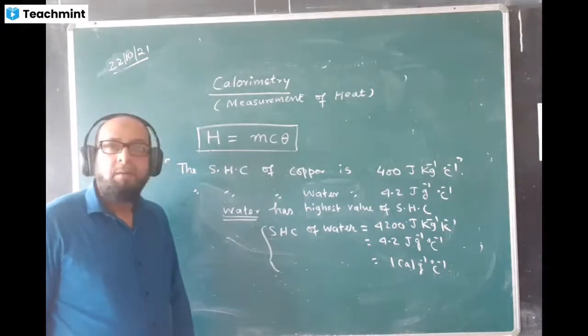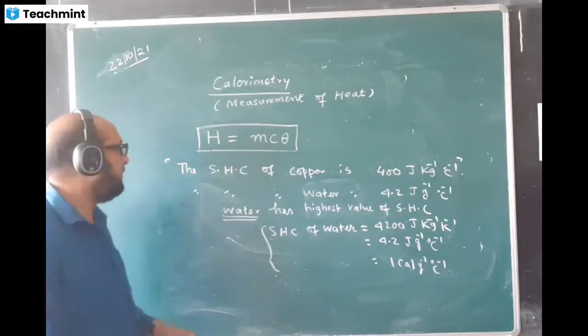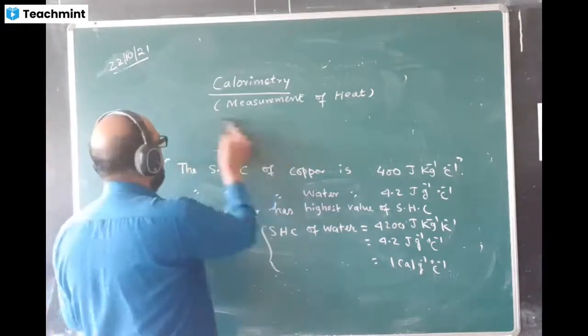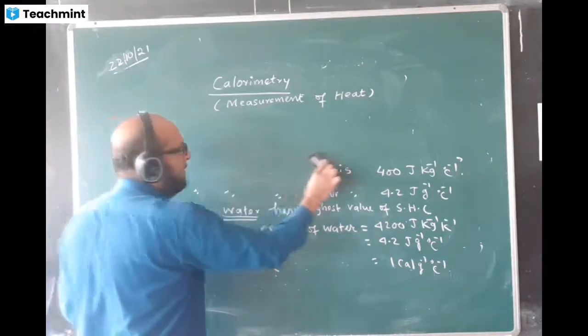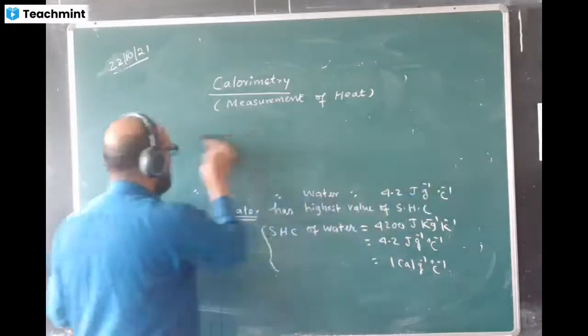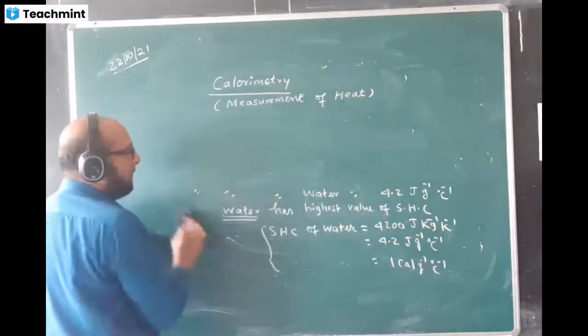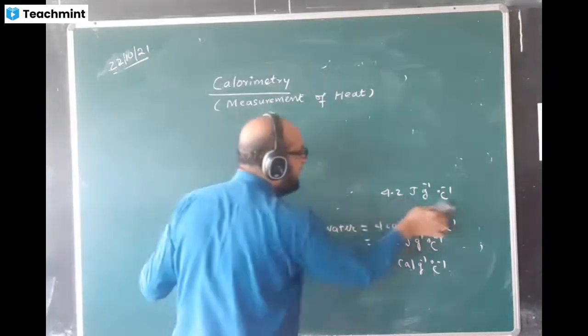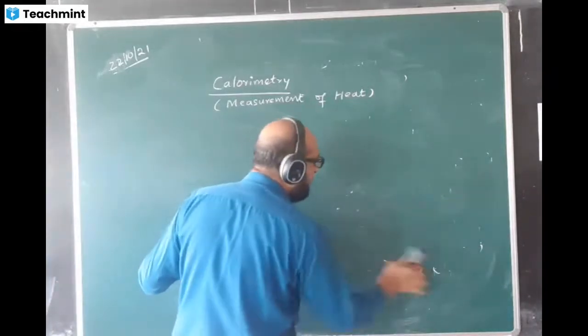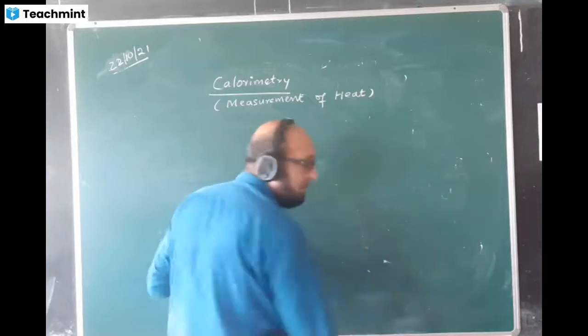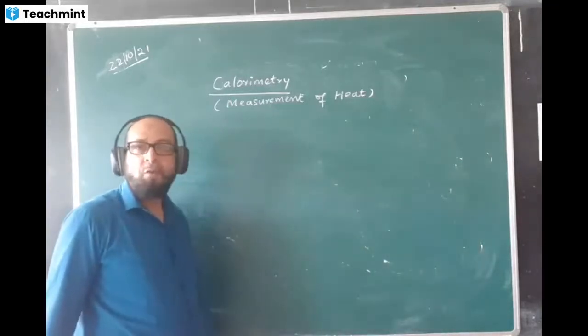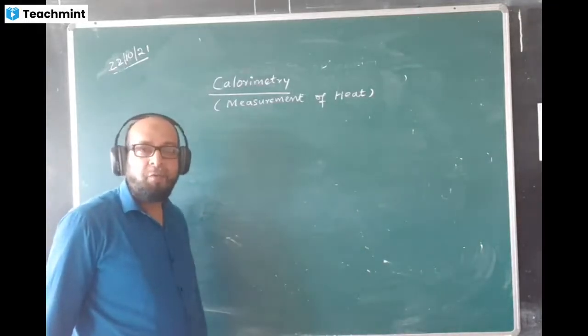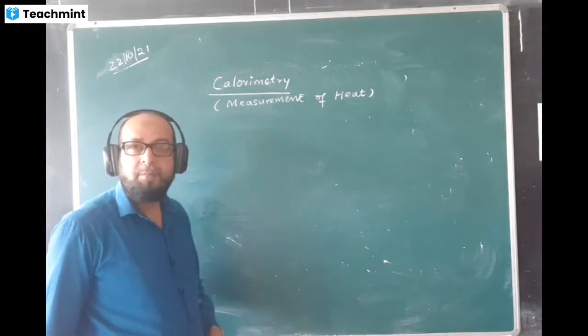Okay. Now the value of SHC is lowest for copper. It is found that the value of SHC is lowest for copper, and the value I have already written there, 400 joule per kg per Kelvin or 0.4 joule per gram per degree Celsius.